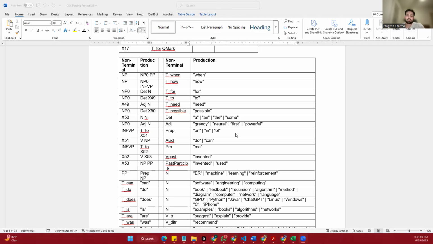These are used as building blocks to form a complete question. In summary, the CNF version of this grammar makes it possible to parse questions with the CKY algorithm by following strict rules of two non-terminals or one terminal per rule, and using helper symbols to connect everything in a structured way.